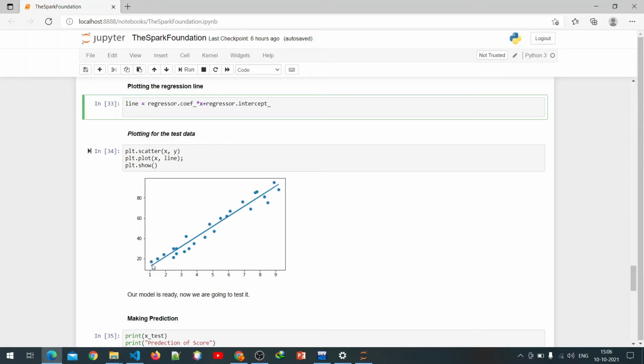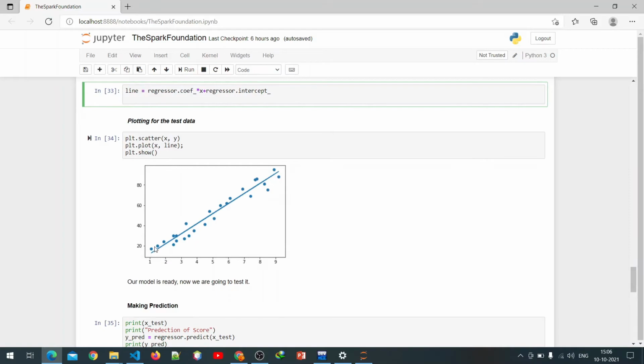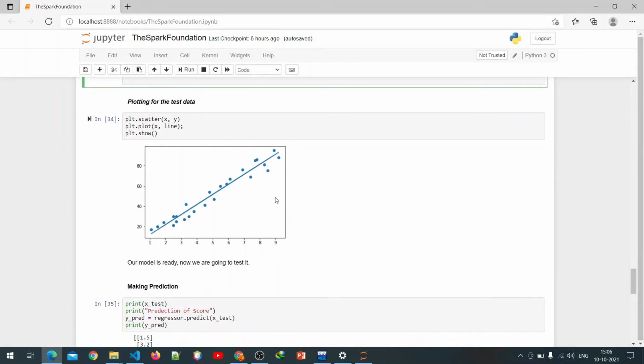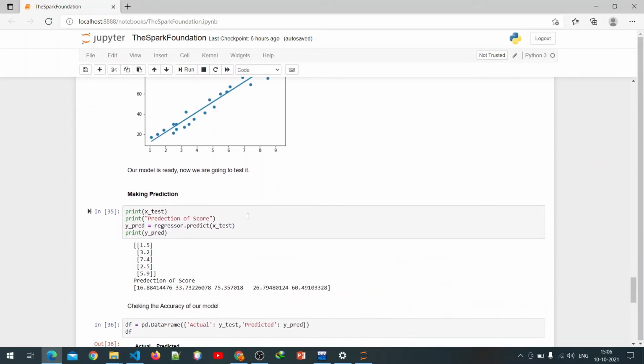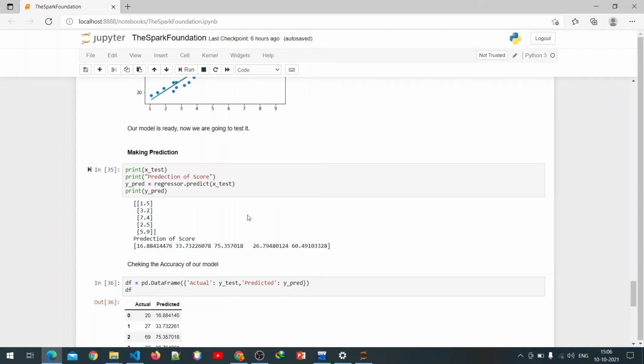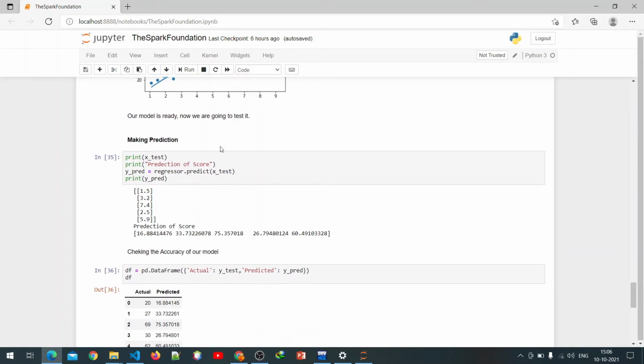So we have a slope, y equals mx plus c, which means it is a linearly increasing graph. And then our model is ready, and next we have to go for testing.